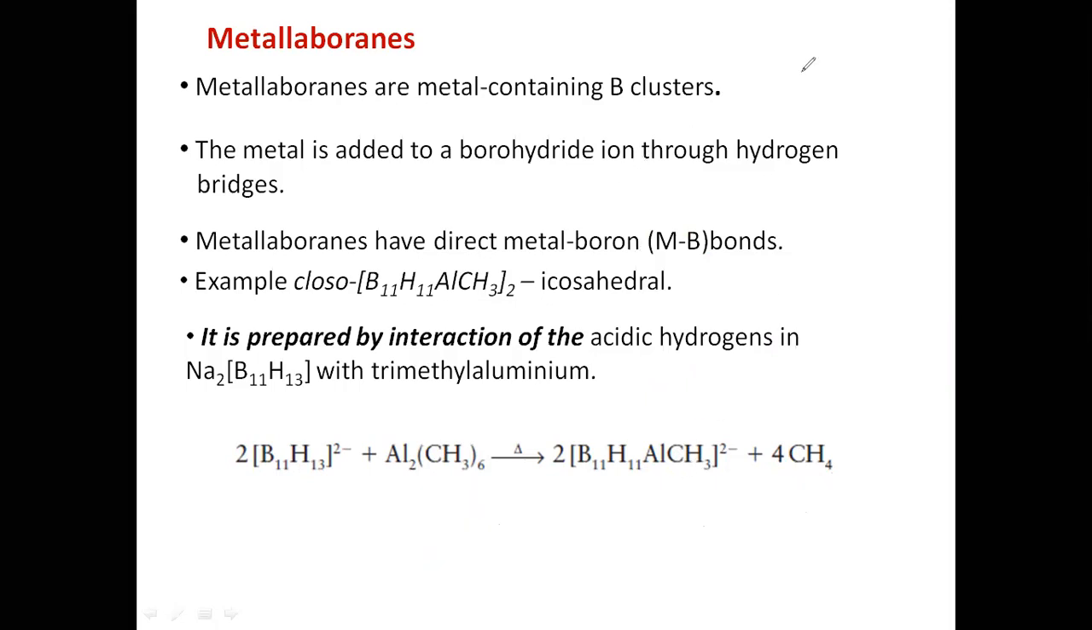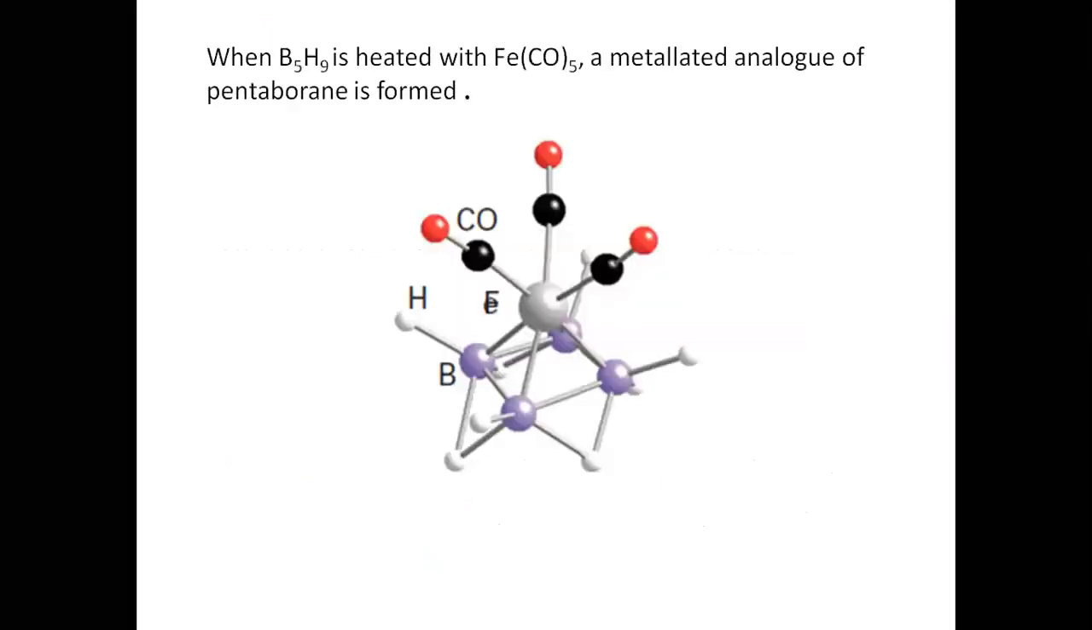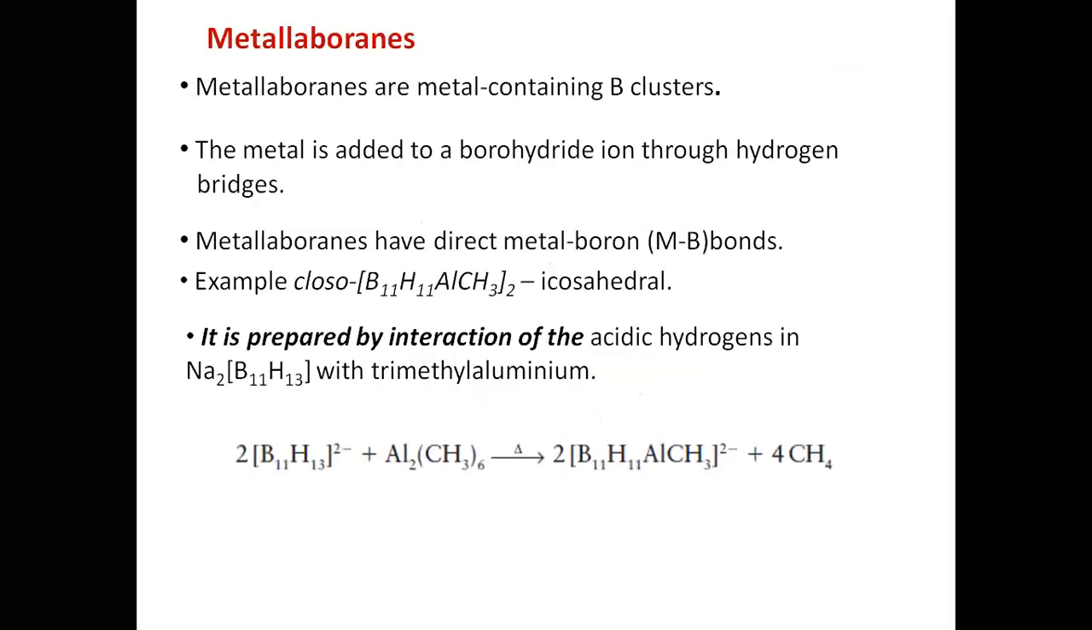Similarly, when iron pentacarbonyl is reacted with the borane, how many carbonyls are going to be lost? You can judge from here. The dimer Al2(CH3)6, when it undergoes pyrolysis, will form the monomer Al(CH3)3. So we can write like this: